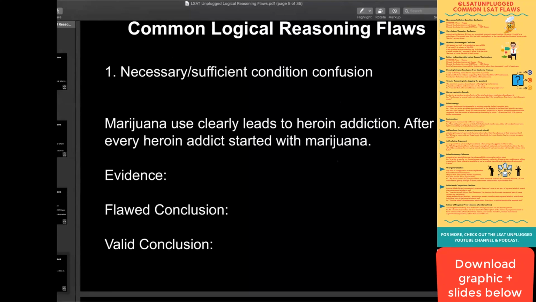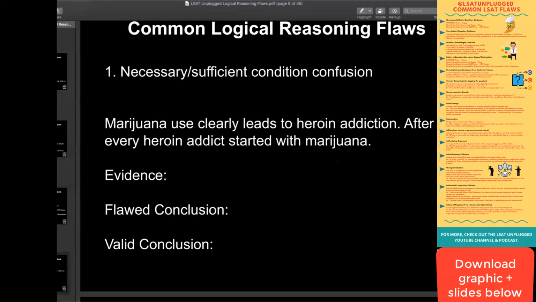Is it that every heroin addict started with marijuana? Perfect. Awesome. So evidence indicated by "after all, every heroin addict started with marijuana." We only have an evidence indicator here. We do not have a conclusion indicator. Sometimes you have one or the other or neither. In this case, we're lucky to have at least one, which tells us that the other part must therefore be the conclusion. So we have here a flawed conclusion.